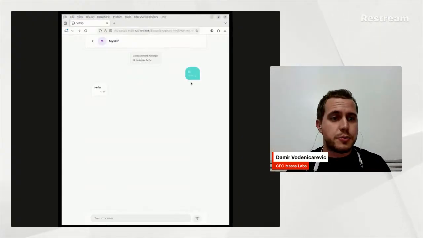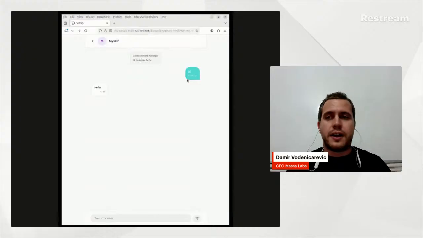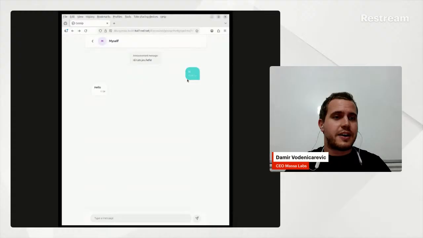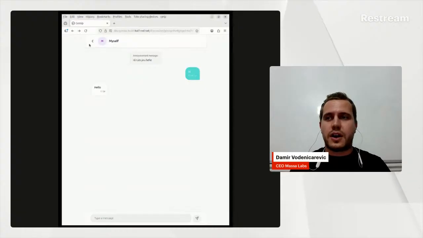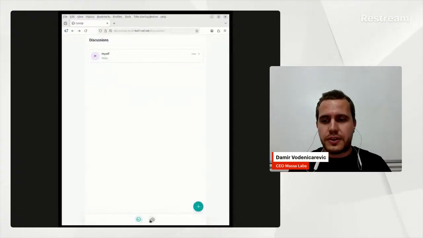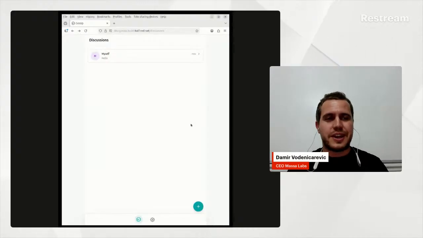It also has plausible deniability, which means that if A and B are talking, and B decides to publish the messages they exchanged, A can deny ever having sent these messages because that's how the system is designed. We are going to improve that further, but that's what we have for now. So very soon you're going to be able to try it yourself. We're going to soon publish a public version, so stay tuned on this.